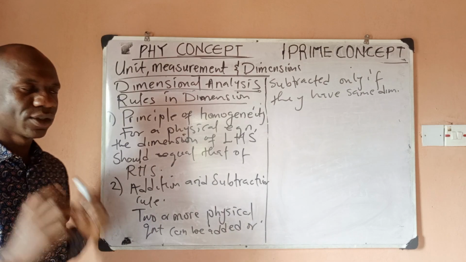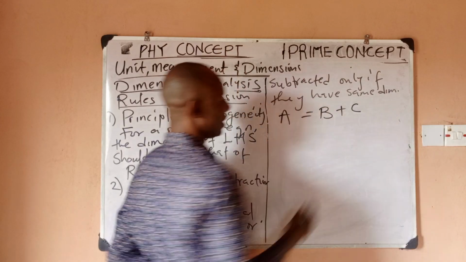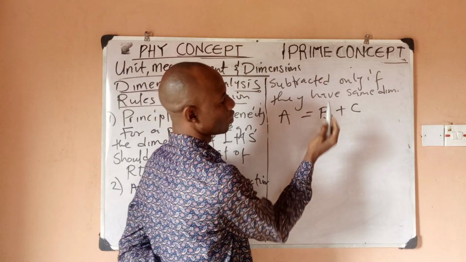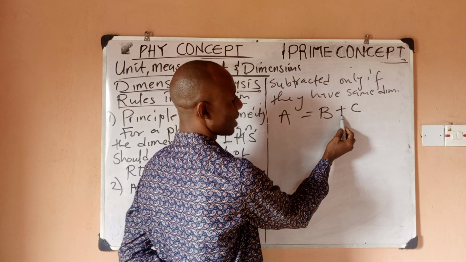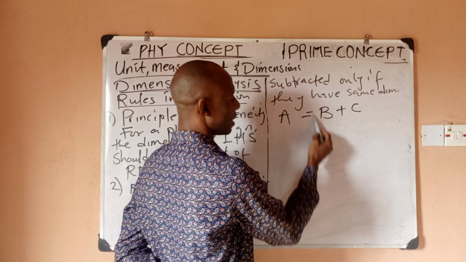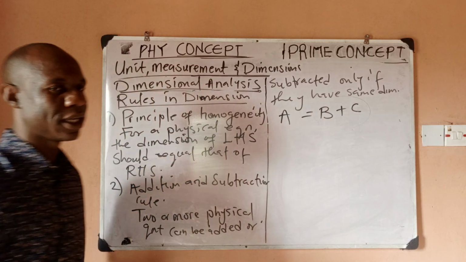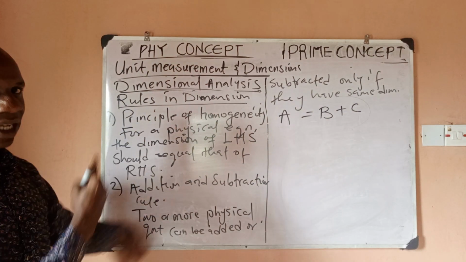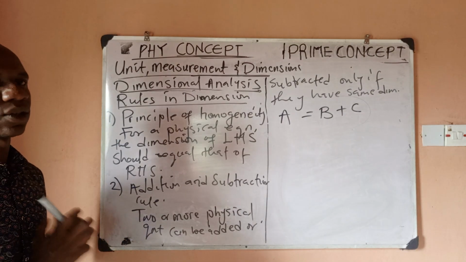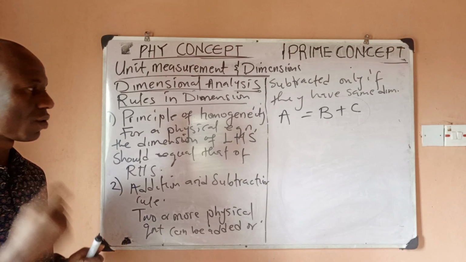So it means that if I say that A is equal to B plus C, what it means is that the dimension of B should be the same as the dimension of C. That is only when this addition is possible. So if the dimension of B and C are the same, it would also mean that the dimension of B plus C would be the same as the dimension of A from the principle of homogeneity. So you can see how they connect. So same thing as subtraction. So this is very important. So when you are adding physical quantities, it means that their dimensions or units should be